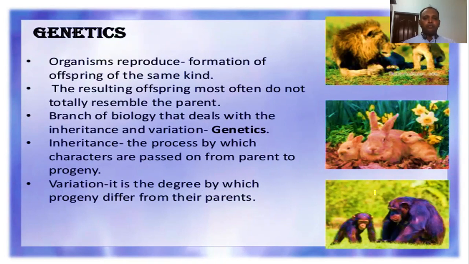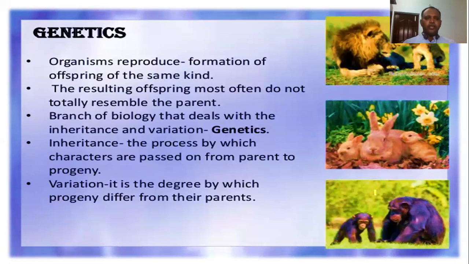But most of the offspring do not totally resemble the parent, so some degree of variation will be there. For example, take one rabbit producing 4 offspring. The 4 offspring are not identical to each other, and also they are not identical to the parent rabbit.